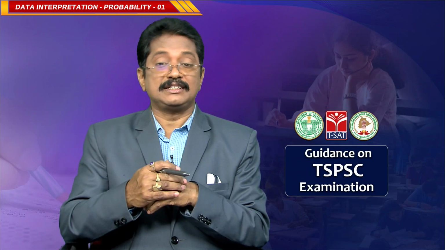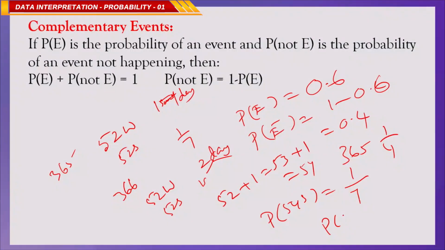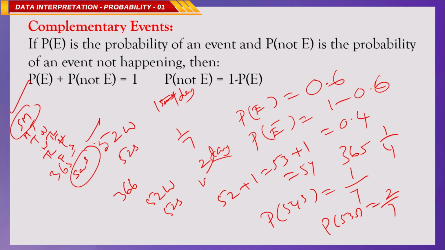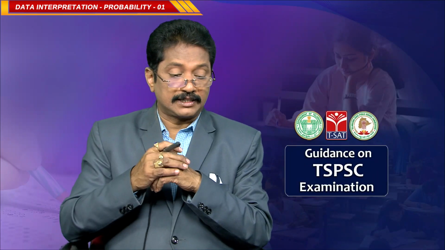Otherwise we have 53 Sundays. At that time, the probability of getting 53 Sundays is 2/7. Correct? Why is it 2/7? Consider the pairs Sunday-Monday, Monday-Tuesday, Tuesday-Wednesday, Wednesday-Thursday, Thursday-Friday, Friday-Saturday, and Saturday-Sunday. From Sunday-Monday we have a Sunday, and from Saturday-Sunday we have a Sunday, so the favorable outcomes are 2 and the total is 7. So, the probability is 2/7. Do you understand? This is the most important. Okay.